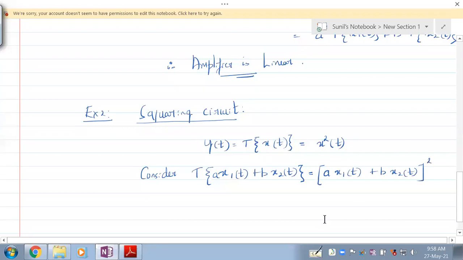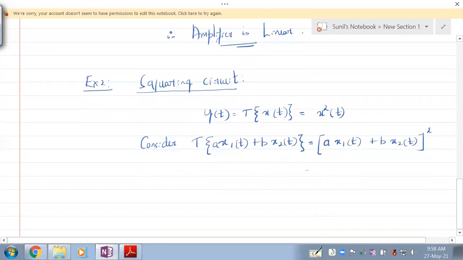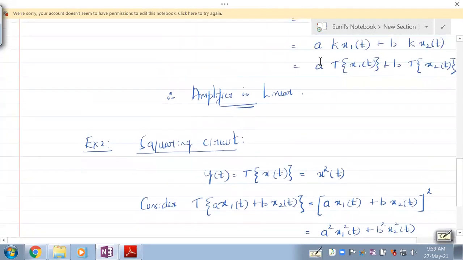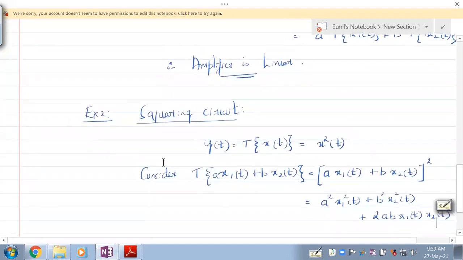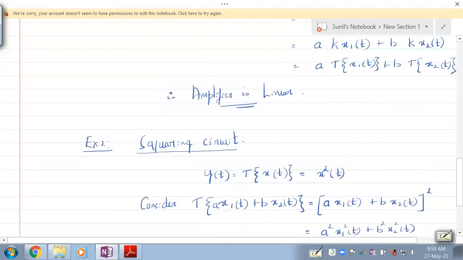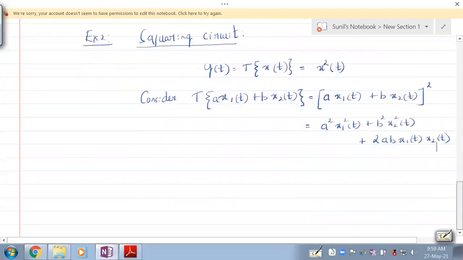So it is an (a plus b) whole squared form, right? So we can write it as a squared x1 squared of t plus b squared x2 squared of t plus 2ab x1 of t x2 of t. Now try to rearrange this so that you can have this particular form. Is it possible? No, it is not possible, because we've got so many extra terms here.